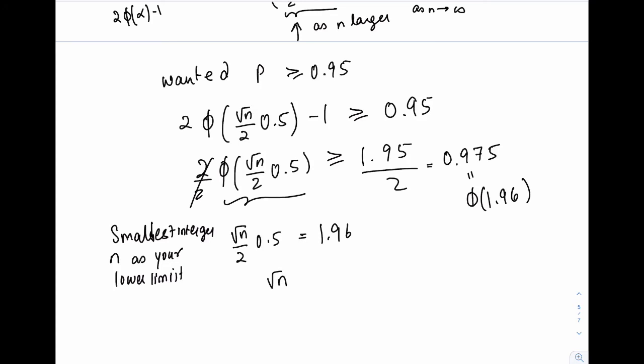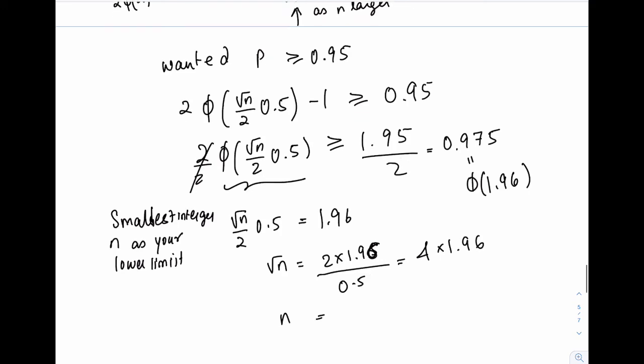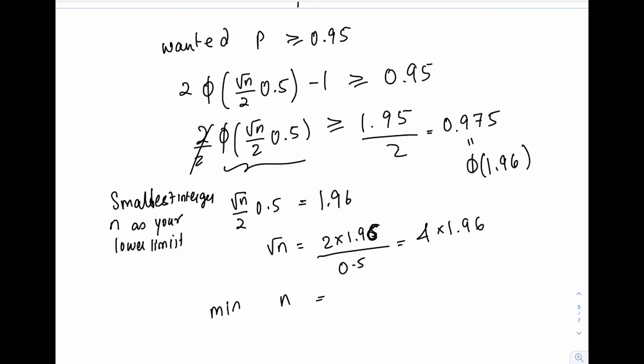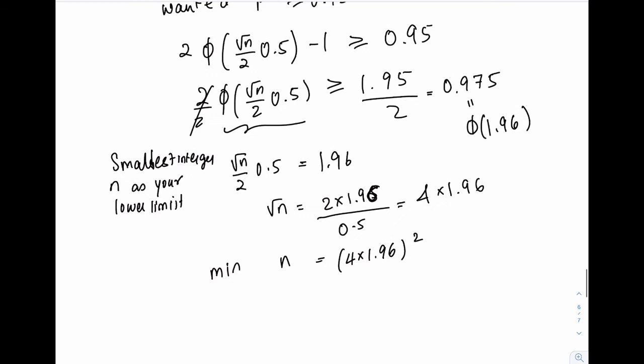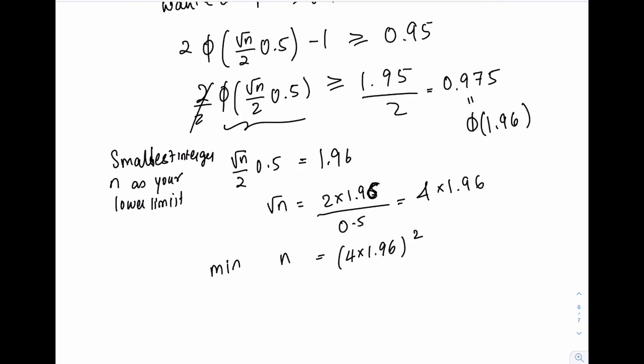So square root n is equal to 2 times 1.96 over 0.5, or 4 times 1.96, and the minimum n is 4 times 1.96 squared. And you know, you would need n to be an integer. So whatever this turns out to be, you pick the smallest integer that's at least as big as this.